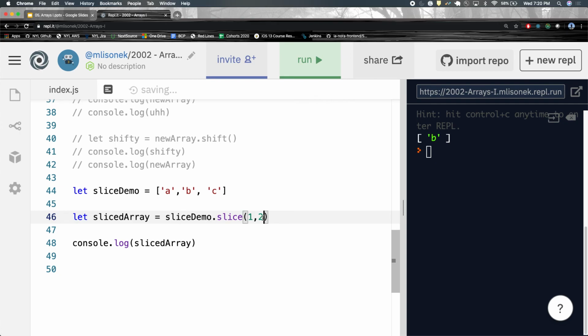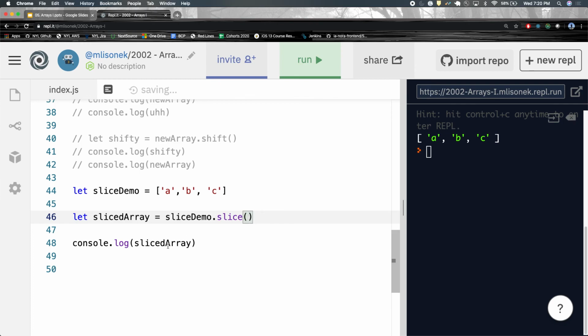If we passed in like 5, there is no index 5, so we just go until the end. If we don't pass in anything, we get ABC, okay? Now, this is a good way to get certain parts of an array. However, it is also a way to make copies of arrays. Because if you remember me saying, arrays are mutable. You can change the values inside of them. Push and pop change the original array, right? So, slice actually makes a copy of that array.